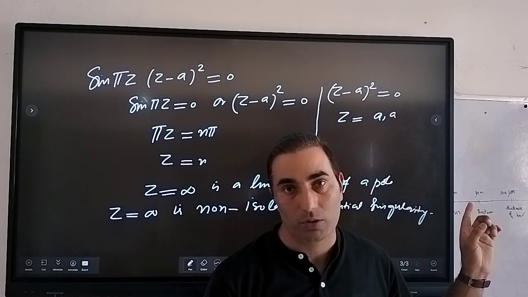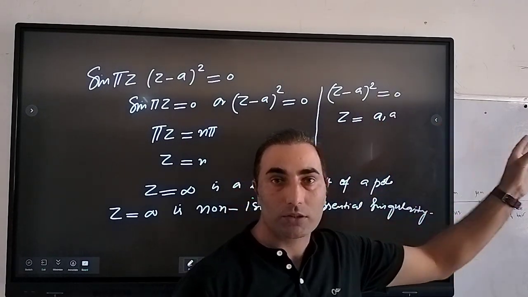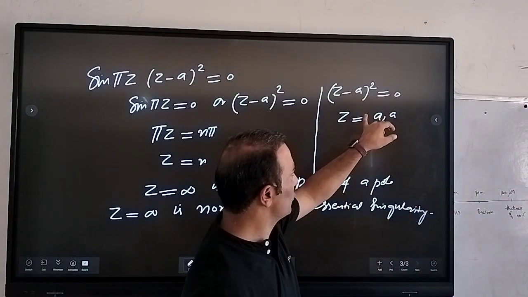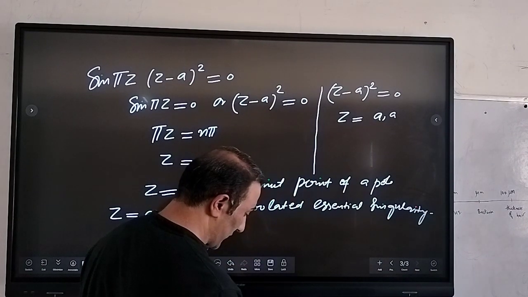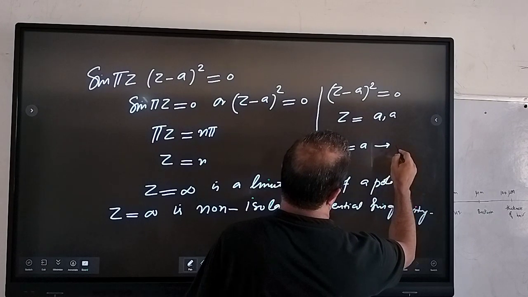That means it will be a double pole here, right? Because it is power 2. If the power were 1, then it would be a single pole at z equal to a, but here the power is 2, so you can have z equal to a and a, right? So z equal to a is a double pole.